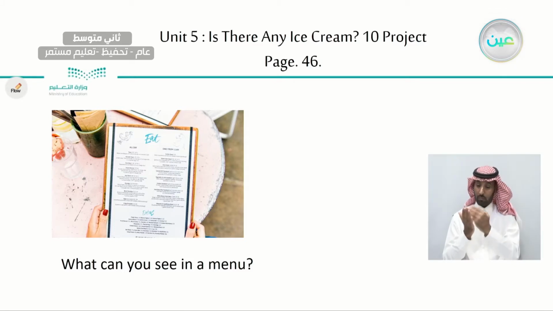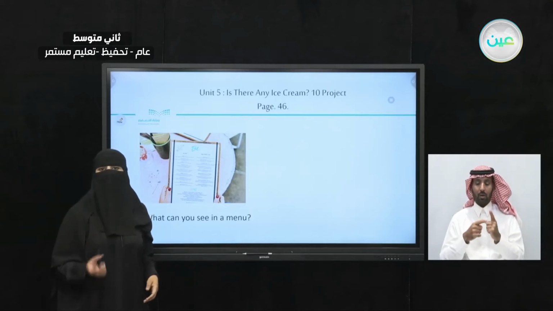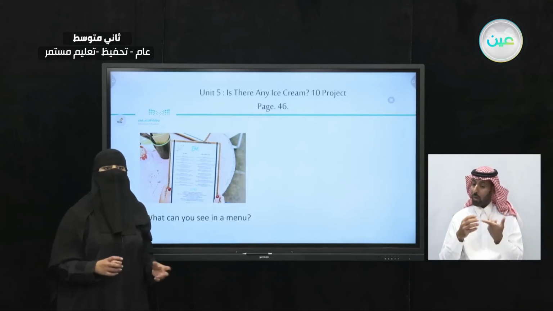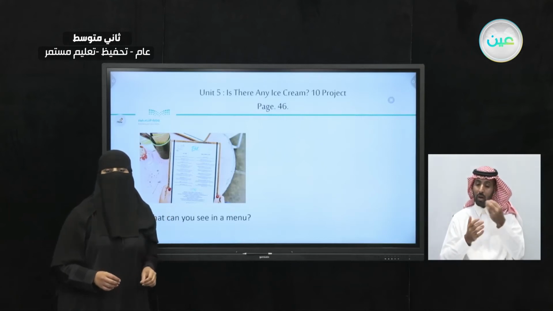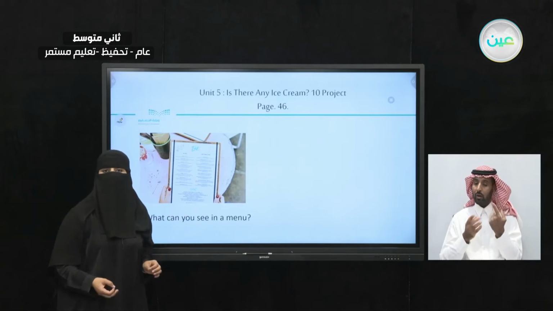And what can you see in this menu? So this is a menu from a restaurant. So now, what are some of the things that you can see in the menu? You can see the name of the dishes and sometimes a description of the dishes and the quantity of the dishes. Now, do you remember when I showed you the Sarah's Kitchen menu?